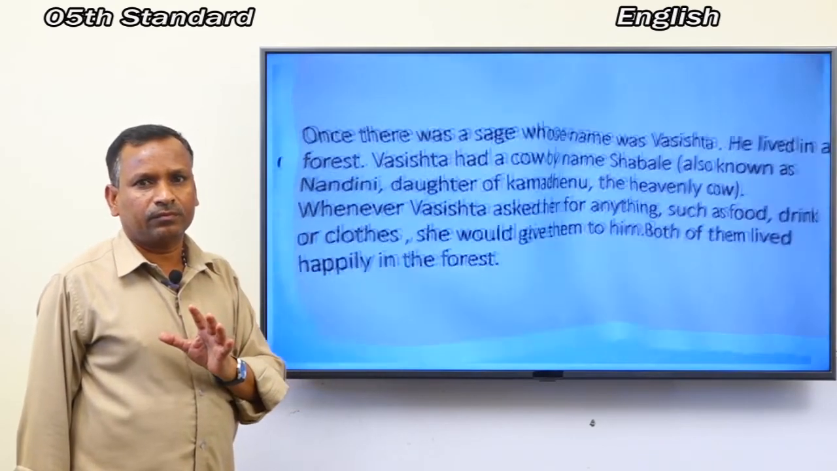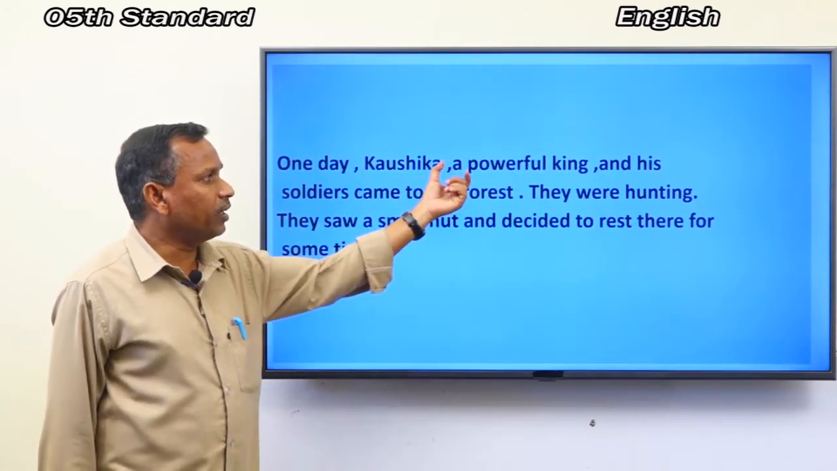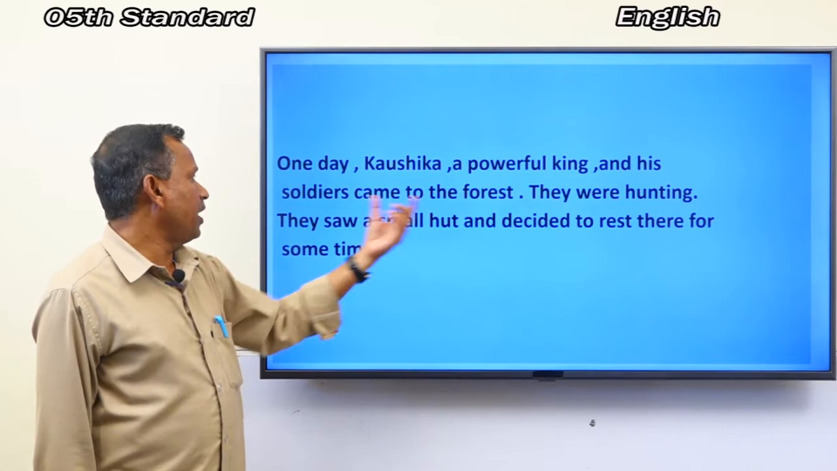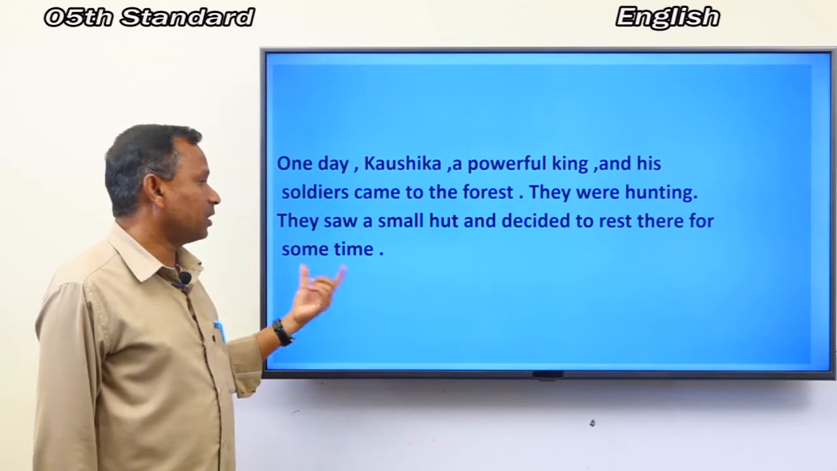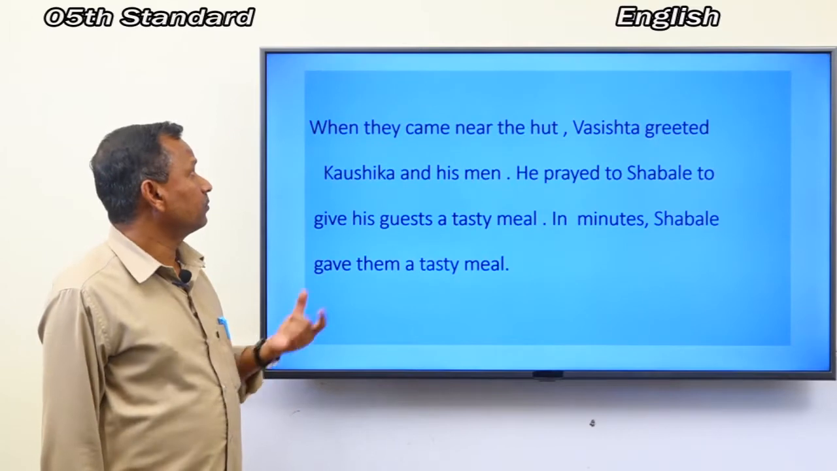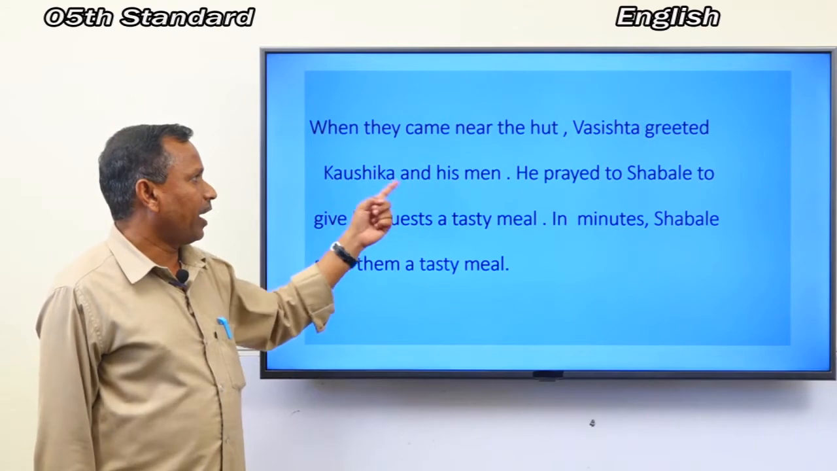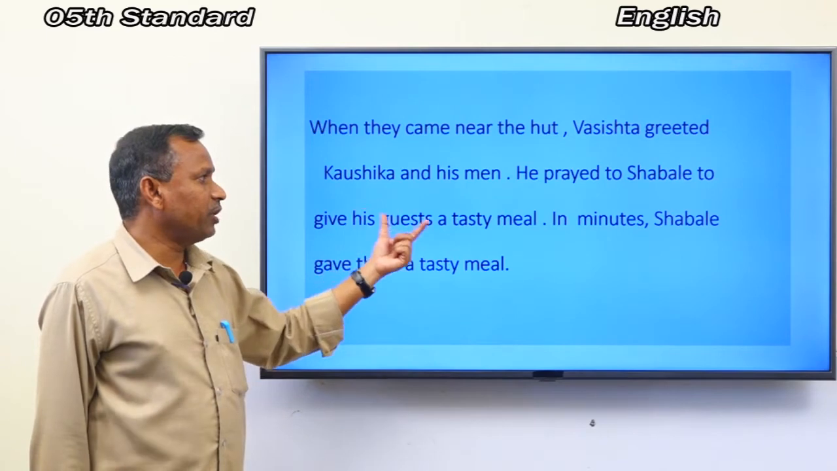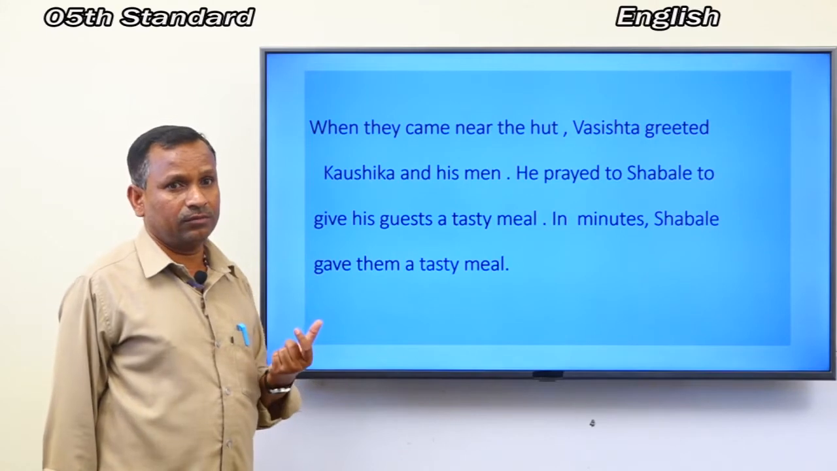Next paragraph. One day, Kaushika, a powerful king, and his soldiers came to the forest. They were hunting. They saw a small hut and decided to rest there for some time. Okay? Next one. When they came near the hut, Vasishtha greeted Kaushika and his men. He prayed to Shabale to give his guests a tasty meal. In minutes, Shabale gave them a tasty meal.